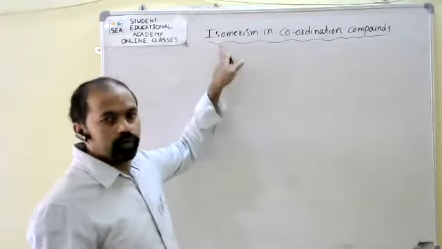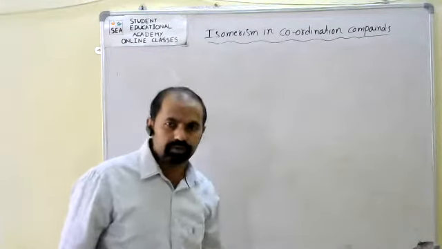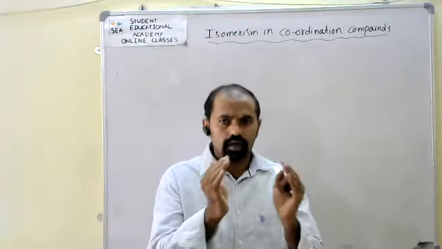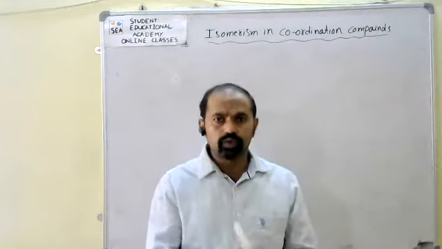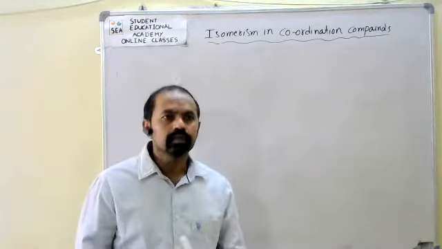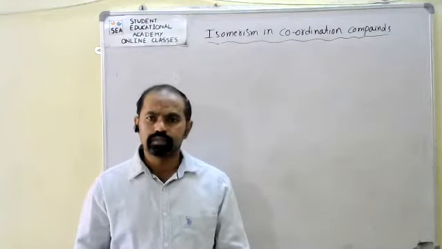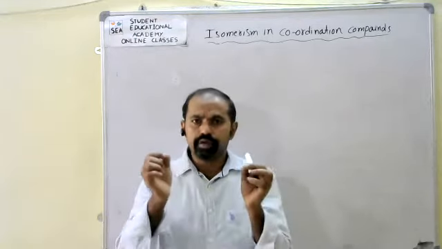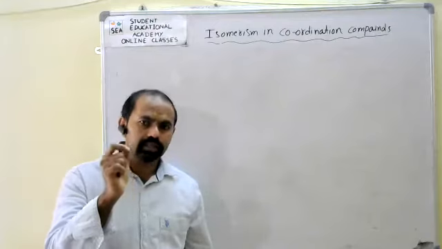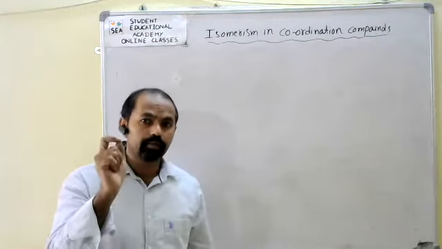So, today's topic is isomerism in coordination compounds. Coordination compounds also exhibit isomerism, like carbon. Here, coordination compounds have the same chemical formula, but a difference in the arrangement of ligands around the central metal atom,